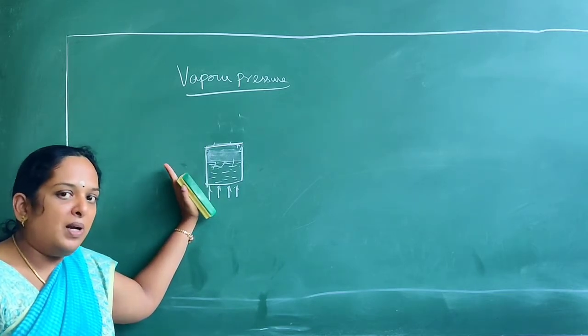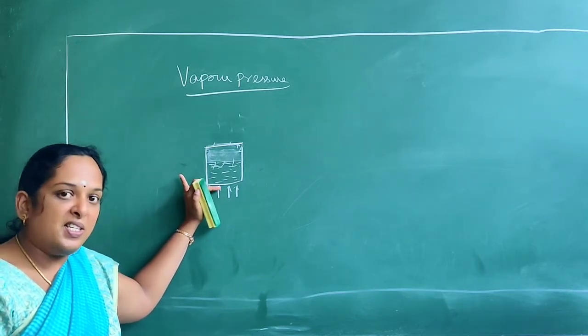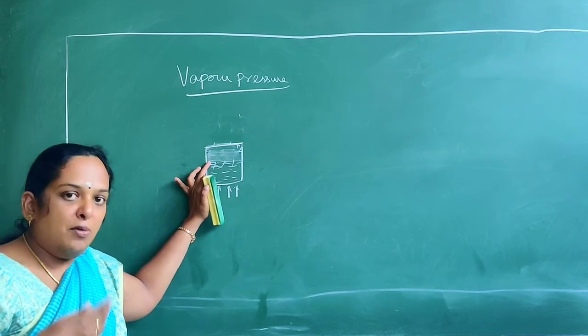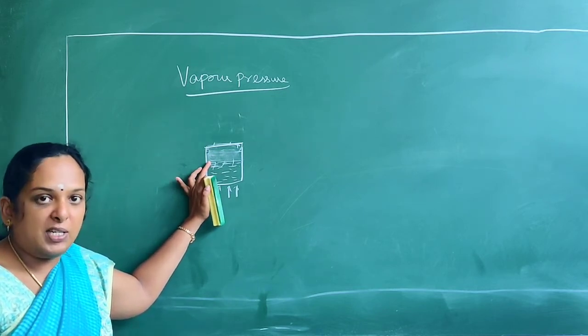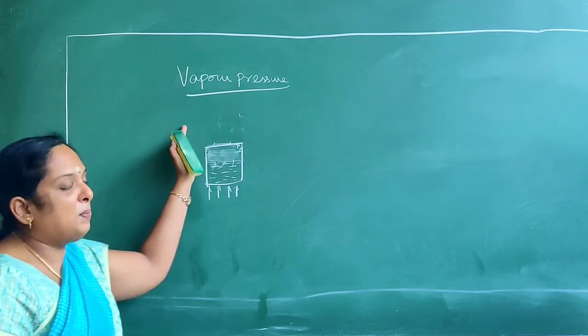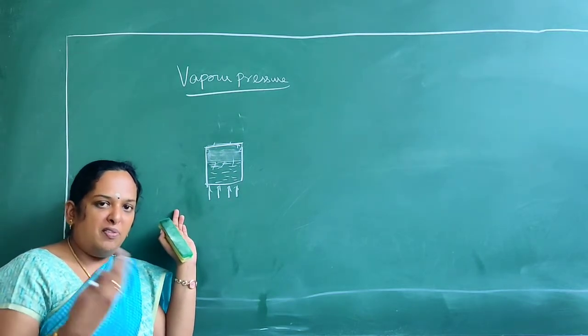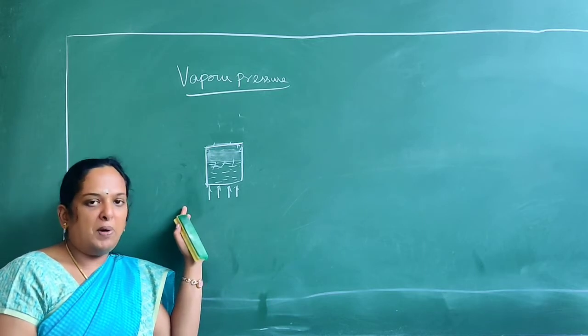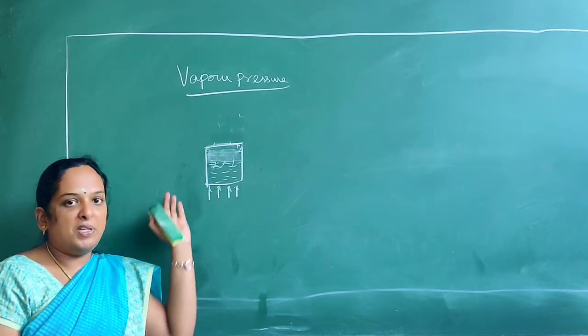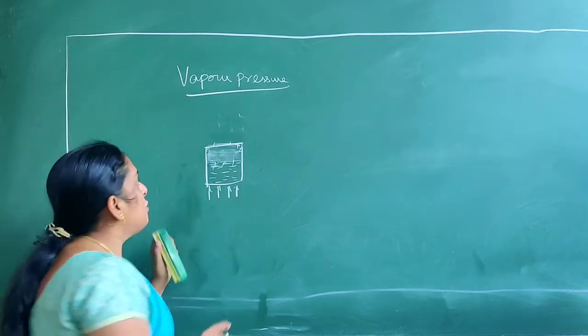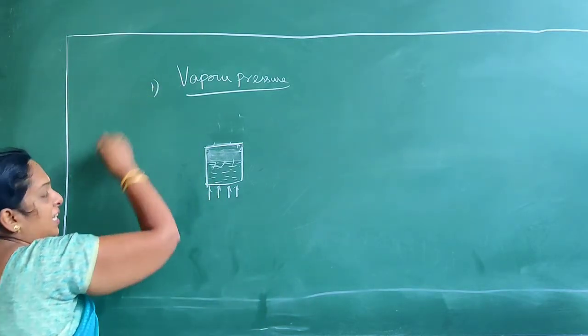As the temperature is increased, the formation of molecules into vapor also increases, and eventually the vapor pressure will also increase. So with the increase in temperature, more liquid particles will turn into vapor molecules, and therefore the vapor pressure will also be high. So this is the first property we are seeing today.